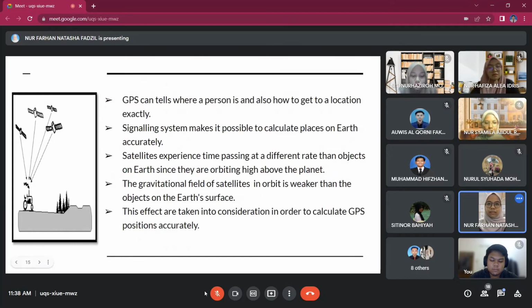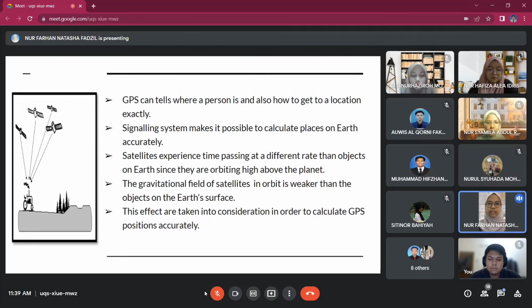Okay, it can tell us where a person is and also how to get to a location exactly. Their signaling system makes it possible to calculate place on the Earth. Satellites experience time passing at a different rate than objects on Earth since they are orbiting high above the planet.